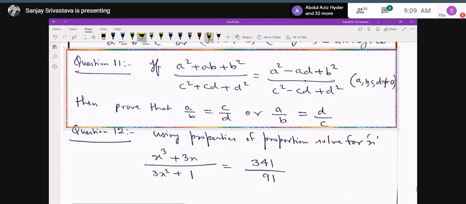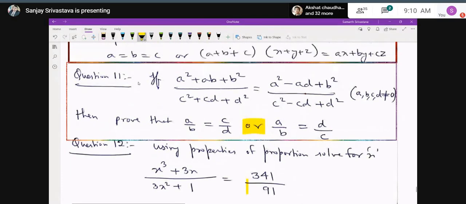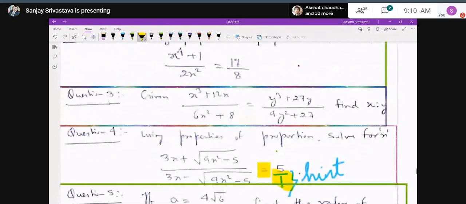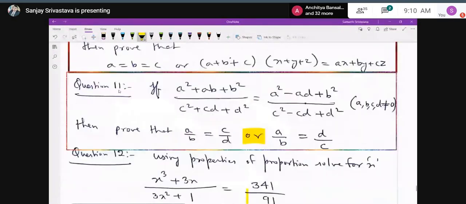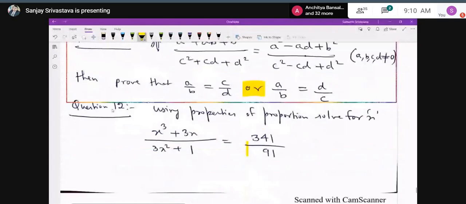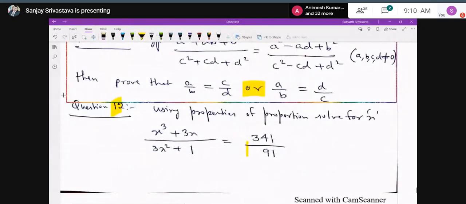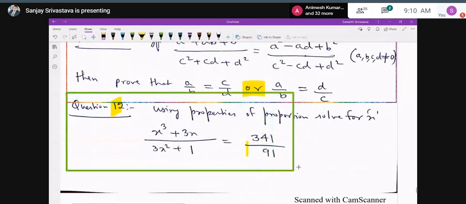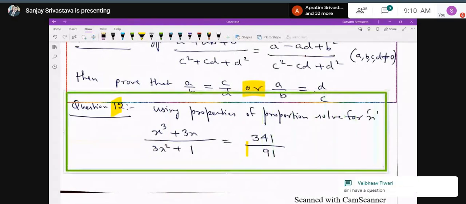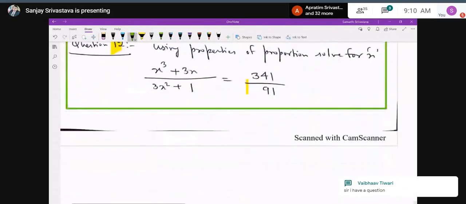Okay, and then coming to question number 12, it is similar to the previous question. Previous question means question number 3. It is similar to question number 3. So using properties of proportion, solve for x: x cube plus 3x upon 3x square plus 1 equals 341 upon 91. Who will tell me how can we proceed in this sum?